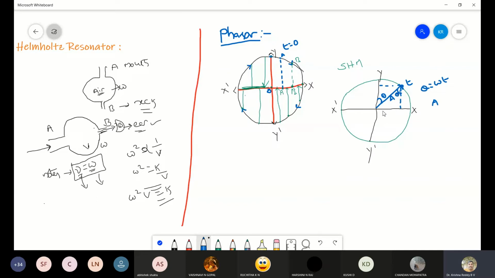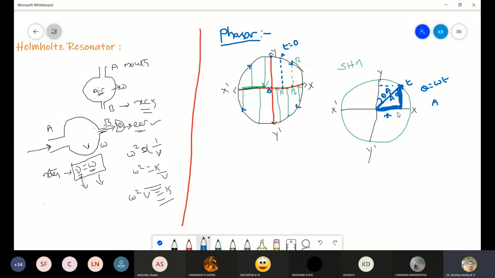This is the right angle triangle. This is the displacement x. Here this will be the opposite side and this is the adjacent side.